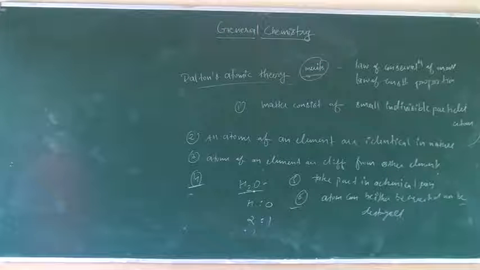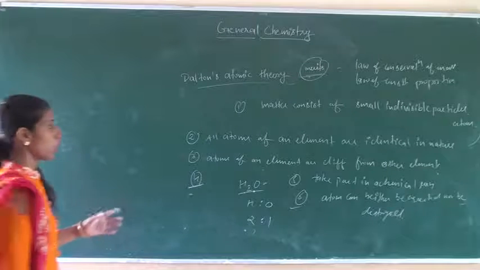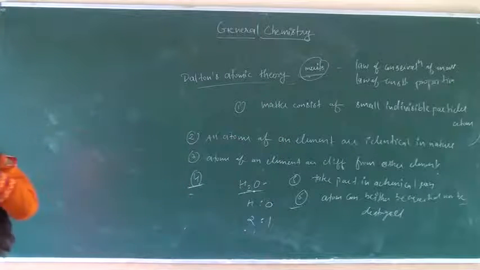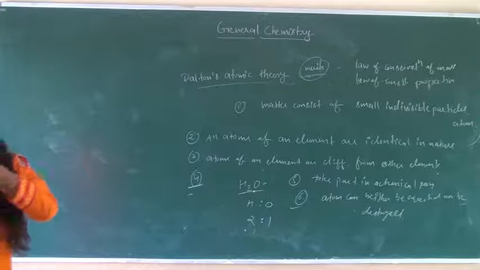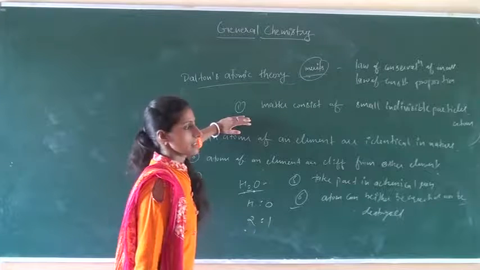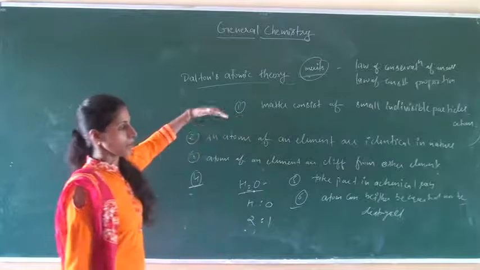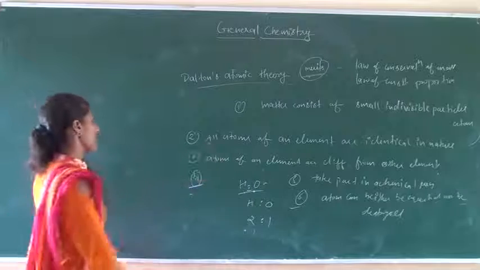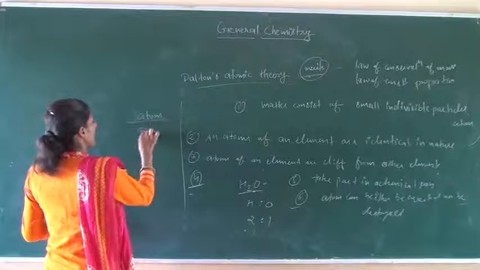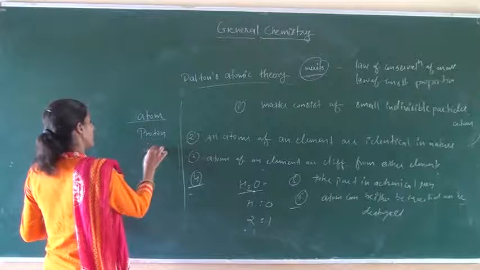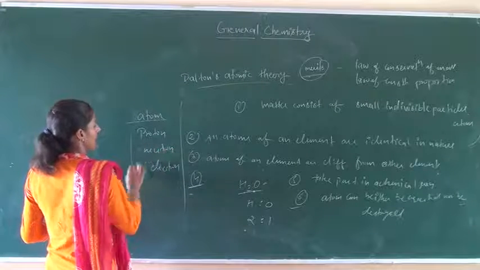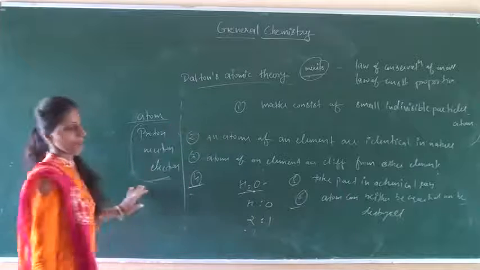After that, demerit. The atom is no longer supposed to be an indivisible particle. For a long time, we cannot consider the atom as the smallest particle, because after some time there is a further division of atom into proton, neutron and electron.